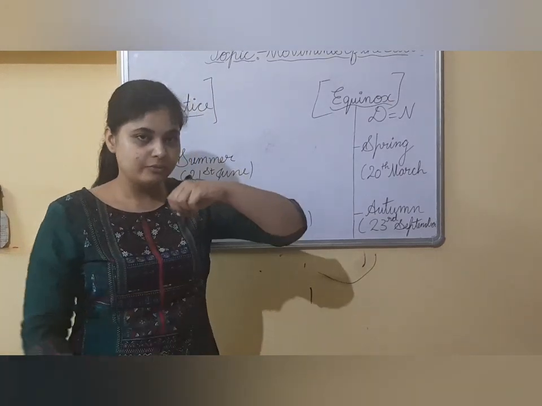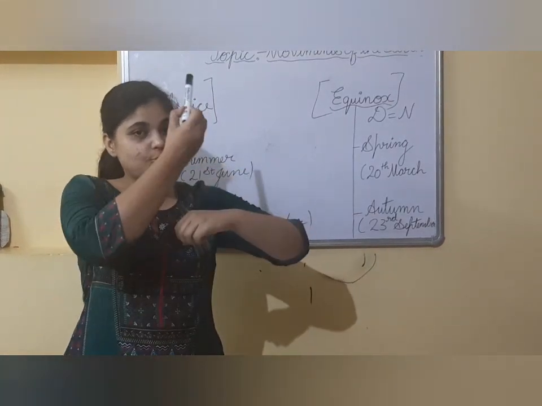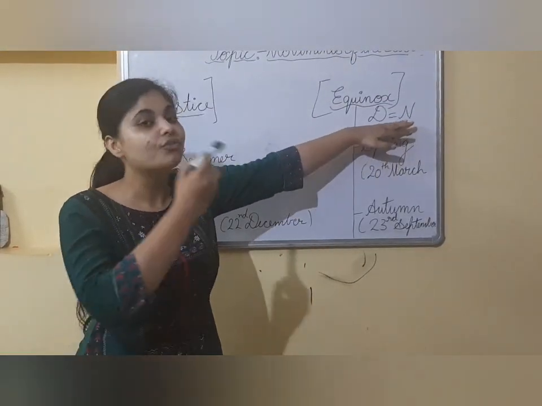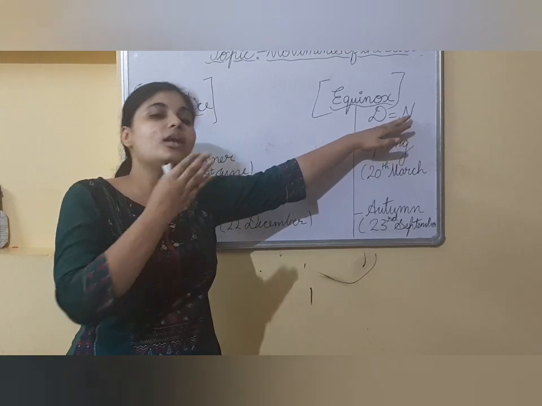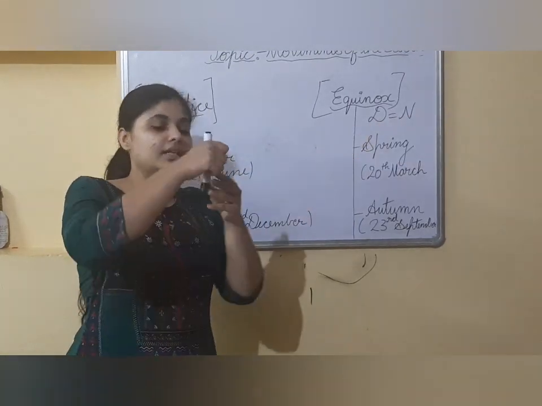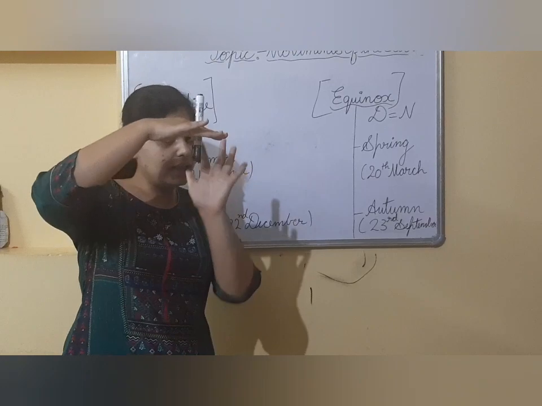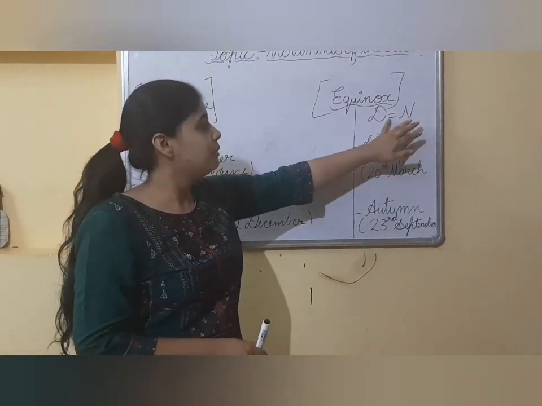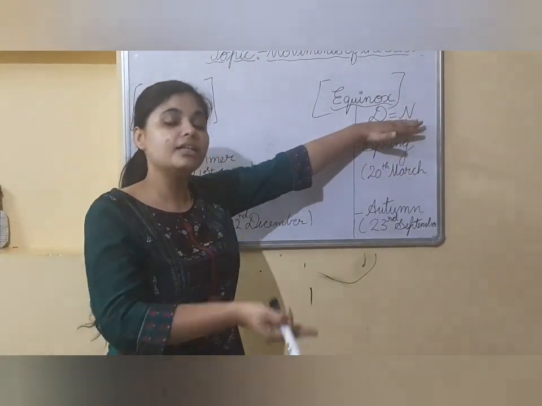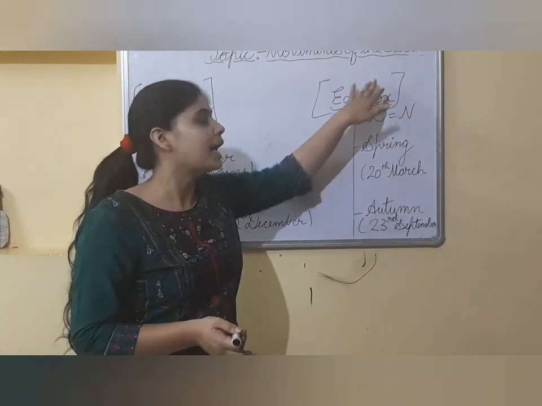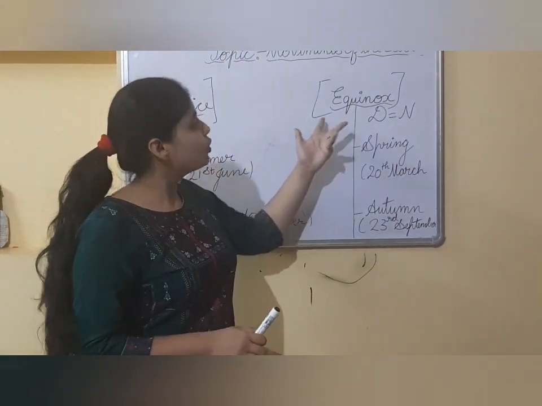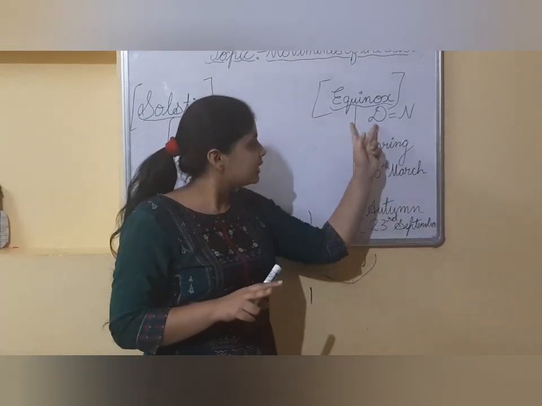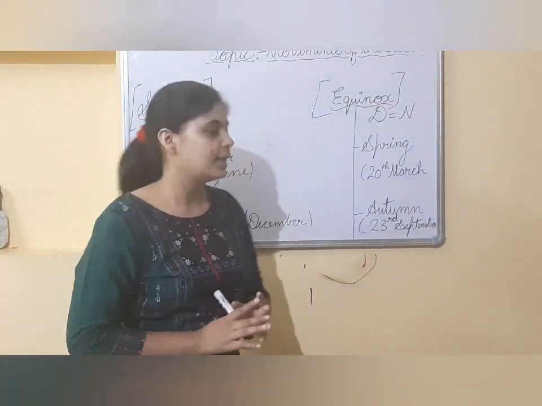See, when Earth is at this position and at this position, you will find equinox, where every part of the Earth receives an equal amount of sunlight. Every part means the northern hemisphere and the southern hemisphere. Both are getting an equal amount of sunlight. That means both day and night will be equal. That is known as equinox.